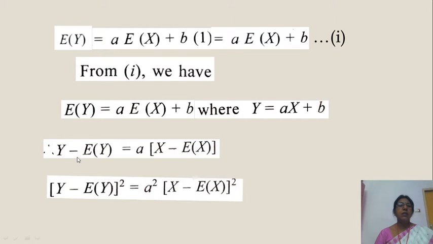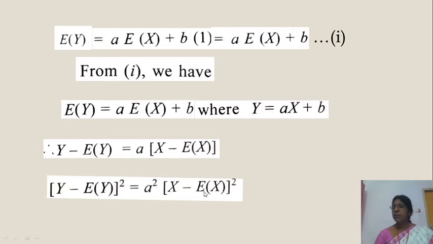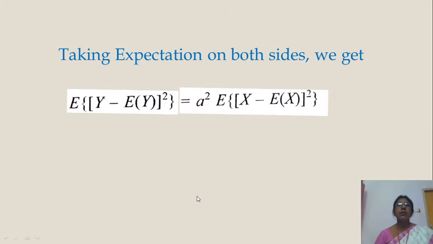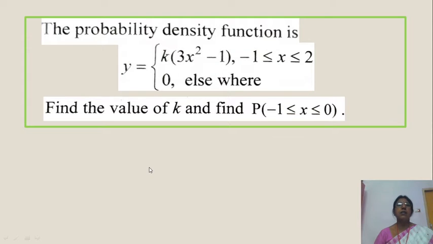Now square both sides. (y minus E of y) whole square is a square into (x minus E of x) whole square. This is variance of y, this is variance of x. Now the next step, taking expectations on both sides, we get variance of y is equal to a square variance of x, which is the required result.